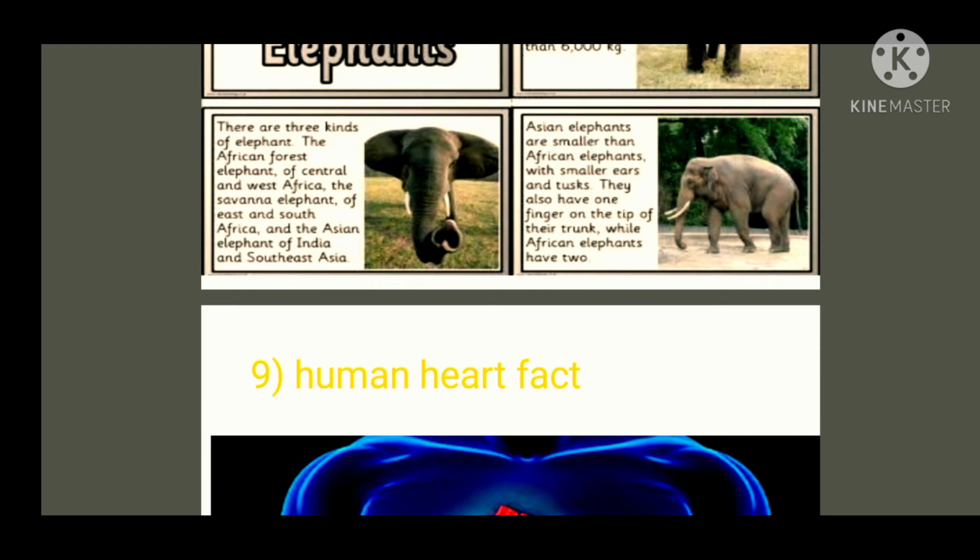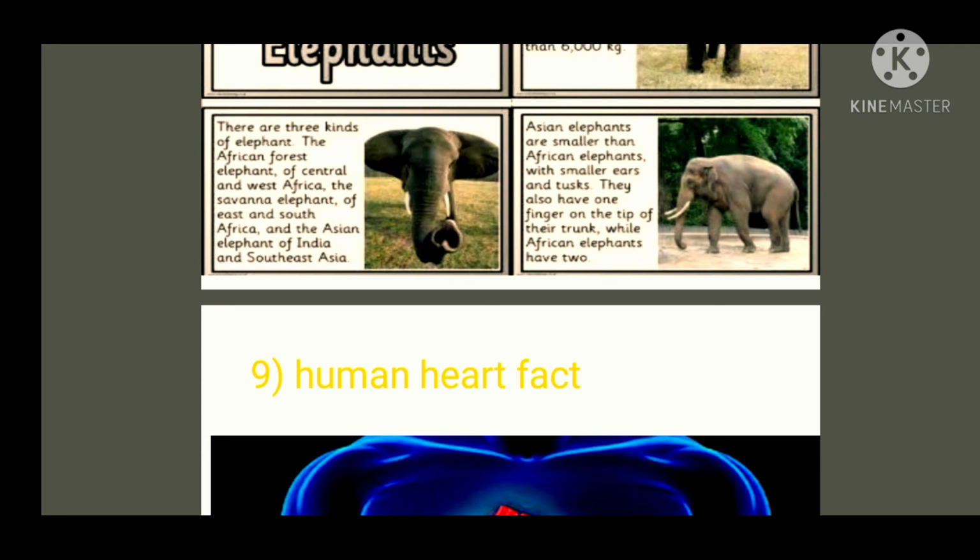Asian elephants, meaning Indian elephants, are smaller than African elephants, with small ears and small trunks.